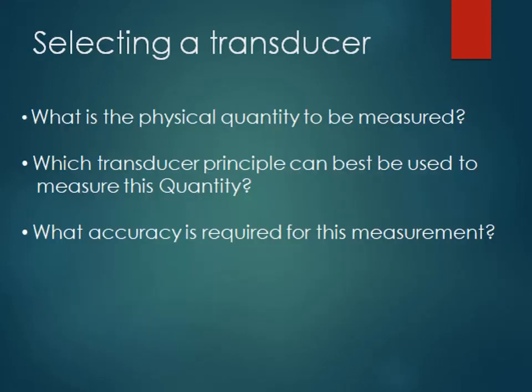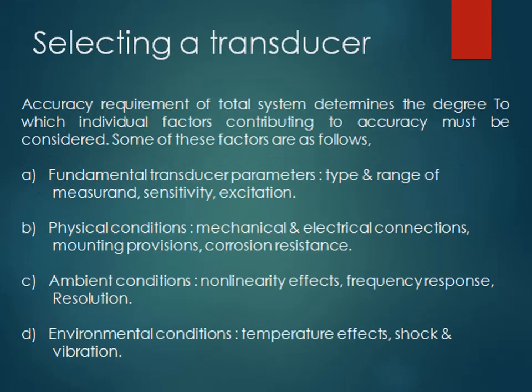Now we'll go towards selecting a transducer. Some parameters you need to consider while selecting a transducer are what physical quantity you are going to measure, then which transducer principle can be best suited for measuring that particular quantity, and what accuracy is required for that measurement. So the accuracy requirement of the total system determines the degree to which the individual factors contributing to accuracy must also be considered.